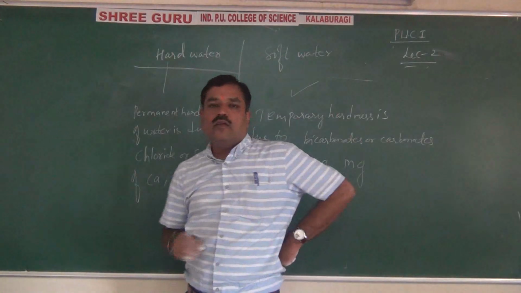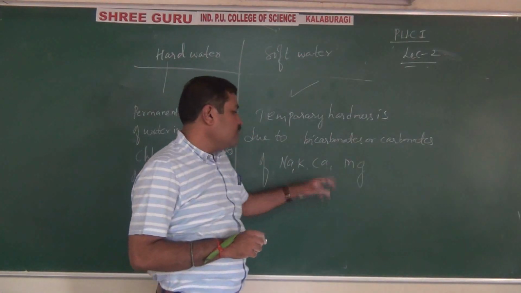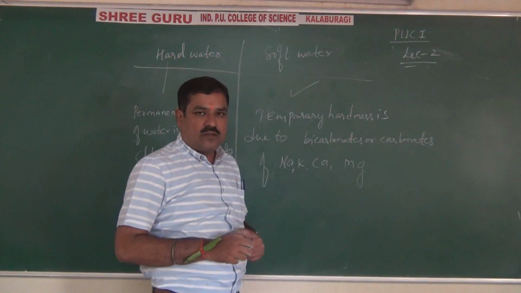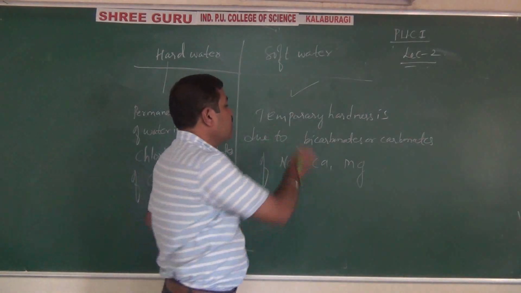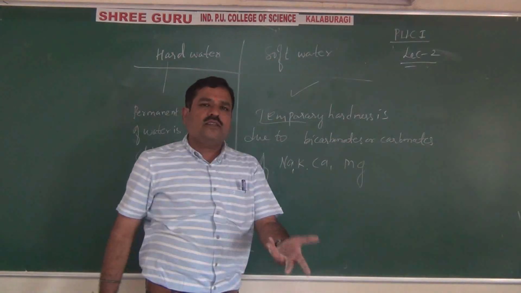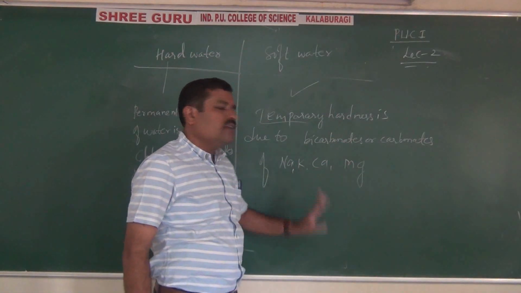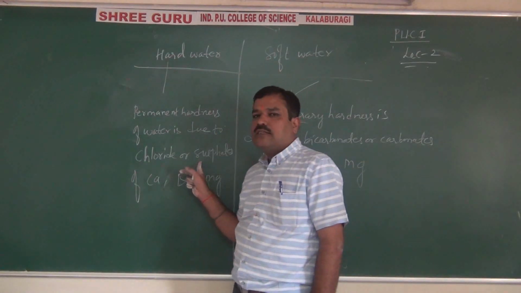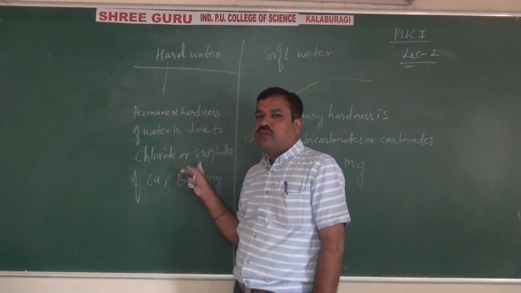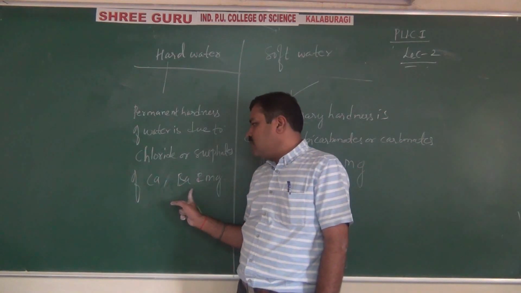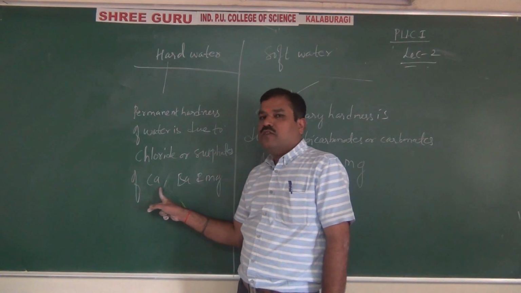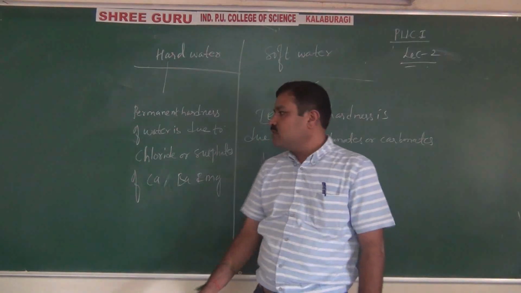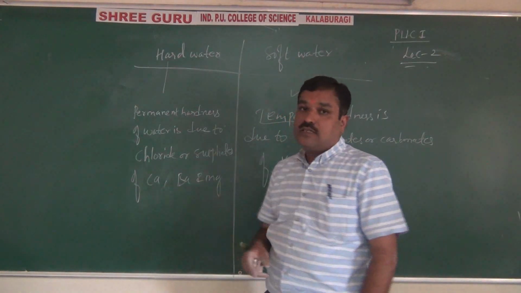Sodium carbonate, calcium carbonate, magnesium carbonate, potassium carbonate. Carbonates and bicarbonates are alkaline. Here, very simply, permanent hardness is due to chlorides and sulfates of calcium, barium especially, even magnesium and sodium also. This is permanent hardness and this is temporary.